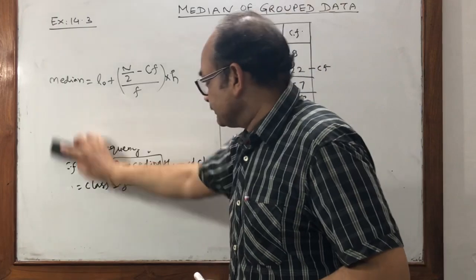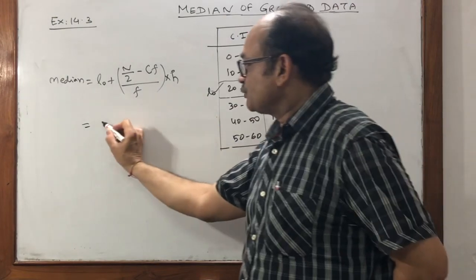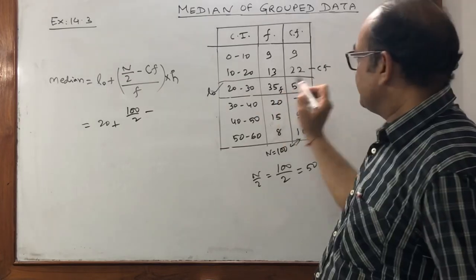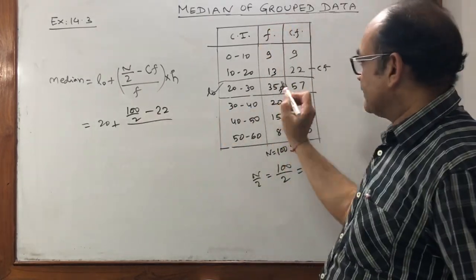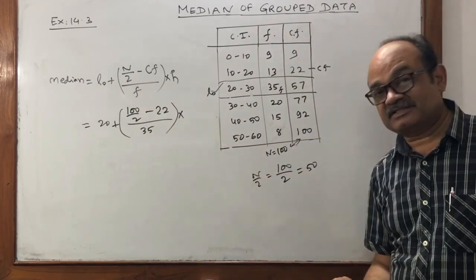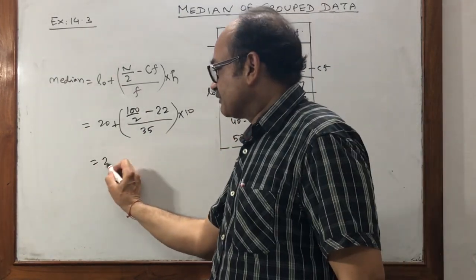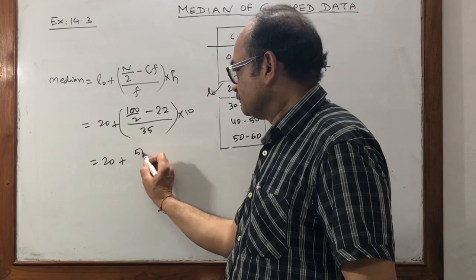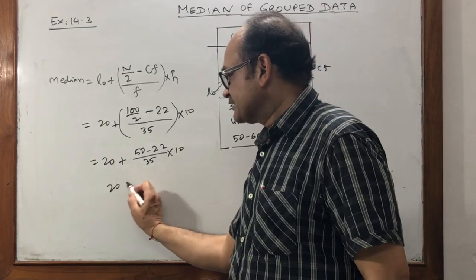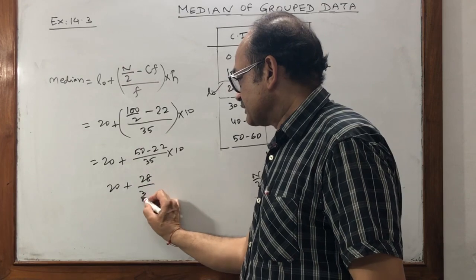Now we have to calculate. First we substitute L0. L0 in this case is 20. n by 2, that is 100 by 2. CF means 22. f means 35. And after the bracket you have to put h. h means class size. What is the class size? 10. So the final calculation: 50 minus 22, divided by 35, into 10. Here 20 as it is. 50 minus 22 is 28, 35 and 10.